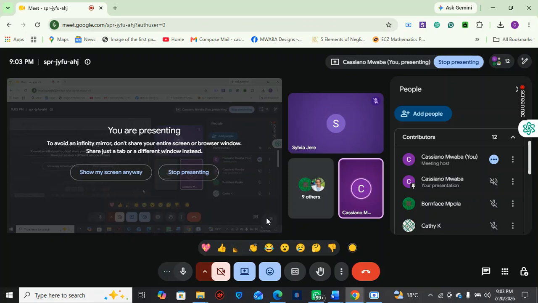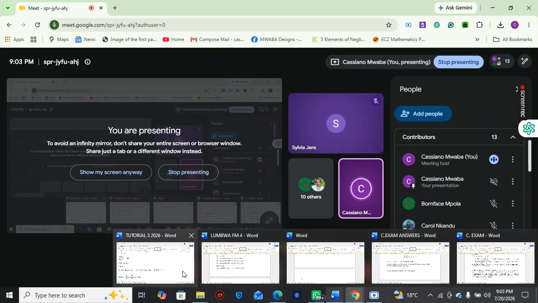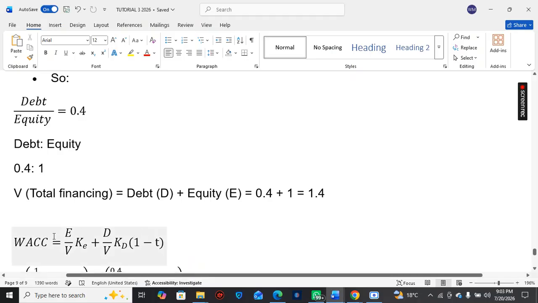Does that make life simple, Madam Sylvia, when you just see the gearing level? How about the others? Any questions so far? So that I can go now to the formula here.